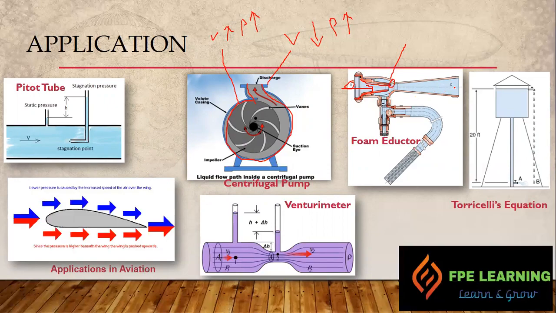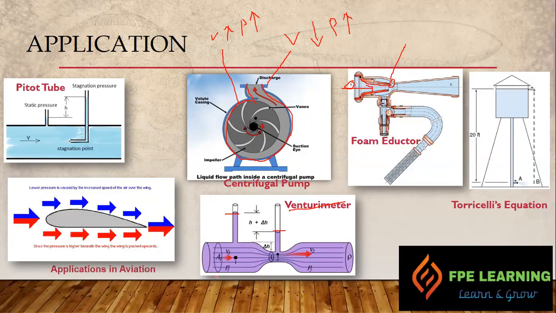And then we have the Venturi meter, right? The Venturi meter is used to measure the flow inside a pipe, and again it is because of the change of the elevation between these 2 points. And then we have some formulas for the Venturi meters using Bernoulli's equation, and we can easily derive the formula. We can easily calculate the flow in a pipe.